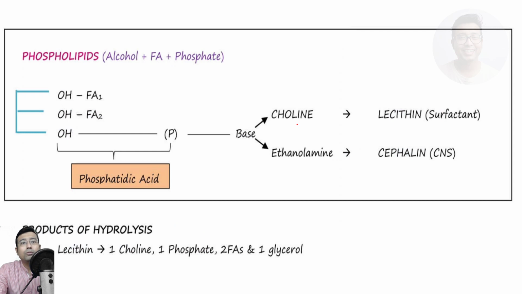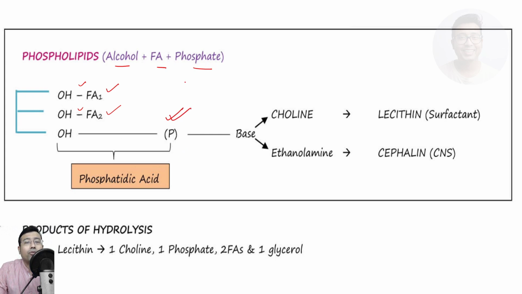Next, we look into phospholipids. You may comment that we are going very fast. Okay, yes, we are going very fast because these are the bare minimum that you need to know, and these are the most important areas for MCQ. We will not be focusing on redundant areas that you don't need simply. Okay, so phospholipids means alcohol, fatty acid and phosphate group, right? So fatty acid 1 and fatty acid 2 have formed ester bonds with 2 OH groups of glycerol, and in the third OH group this phosphate group is linked.